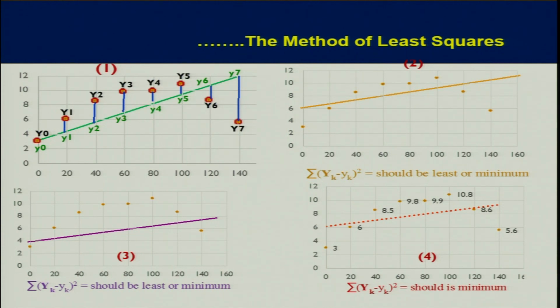So this is your predicted or estimated data, and you see the original data. In picture number 1, some of the observed or actual values are above the line, meaning the difference will be positive, and some values are below the line.